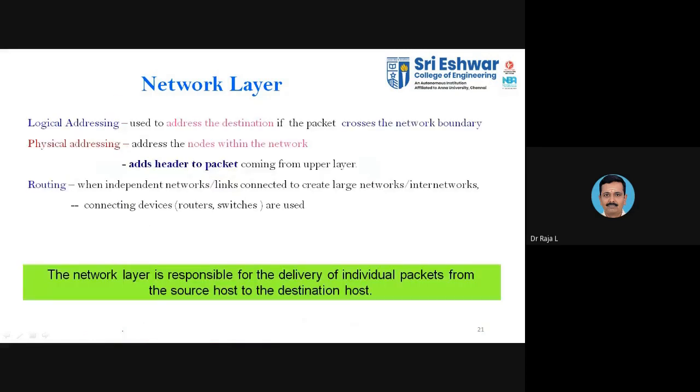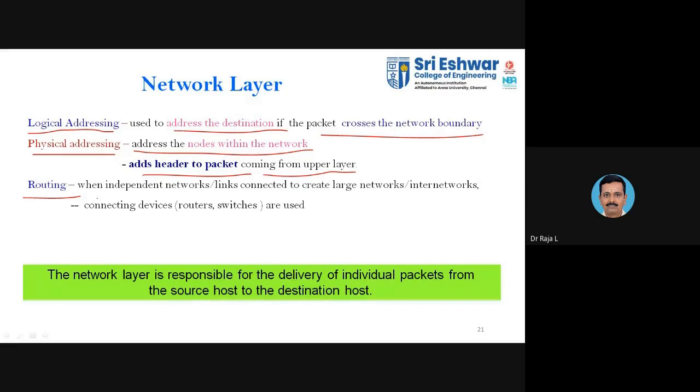So here the responsibilities: it performs logical addressing, physical addressing, and routing. Okay, so whenever you go for logical addressing, you will have the header. It is used to address the destination if the packet crosses the network boundary. You know that the IP address is the logical addressing, and physical addressing is the MAC addressing. Physical addressing addresses the node within the network. It adds the header to the packet coming from the upper layer.